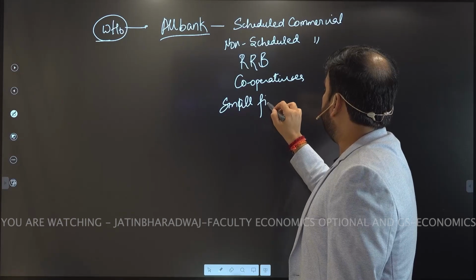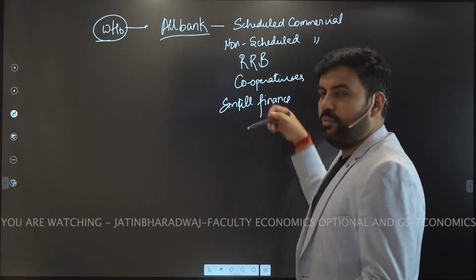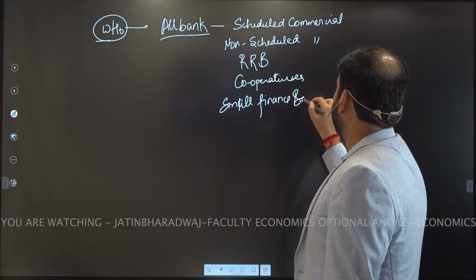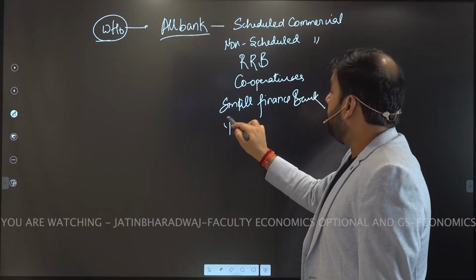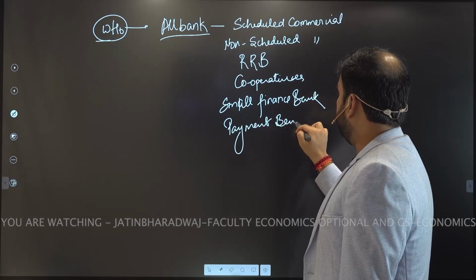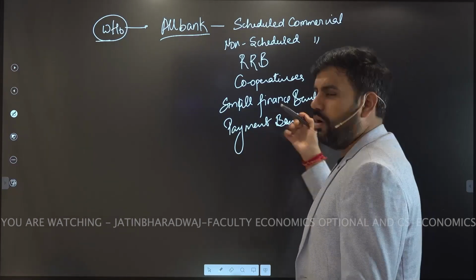Small finance banks. I'm going to discuss all these in the coming classes, what these all are. Small finance banks, payment banks, right? So all these kinds of banks.